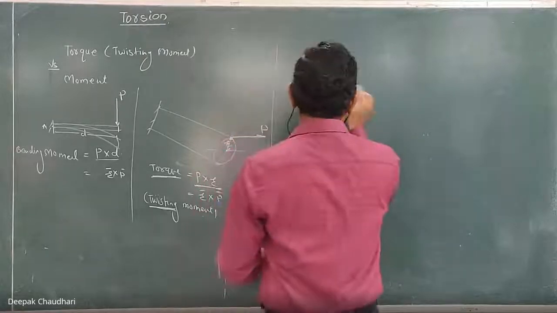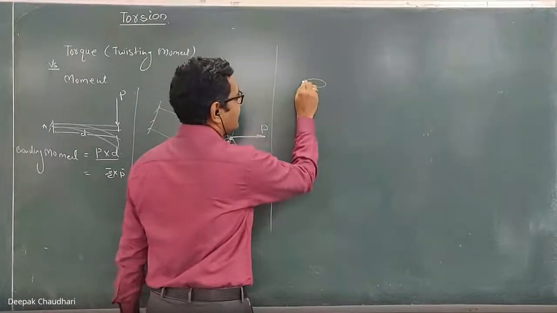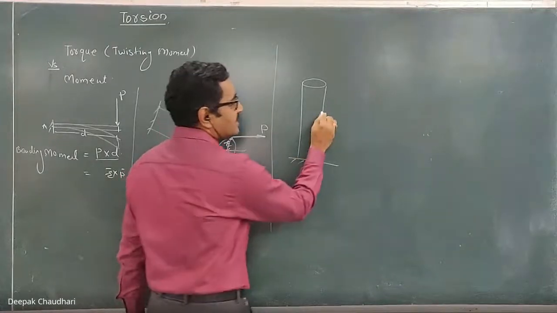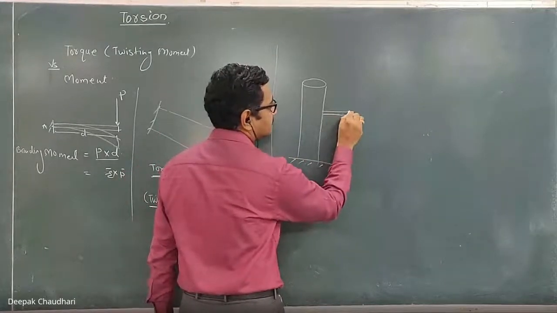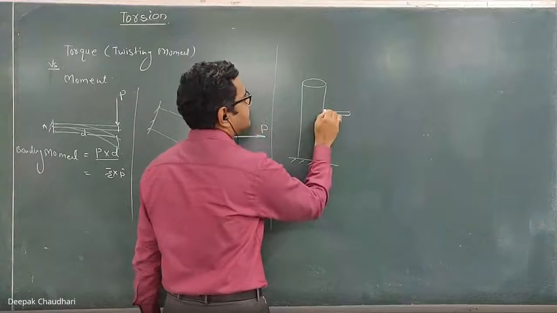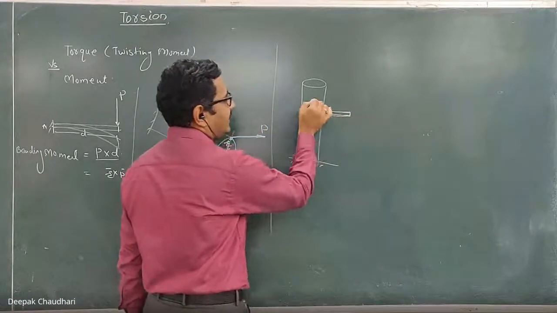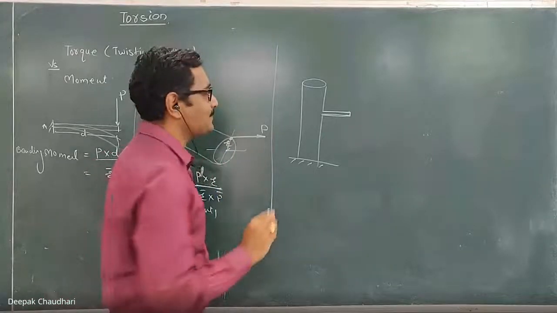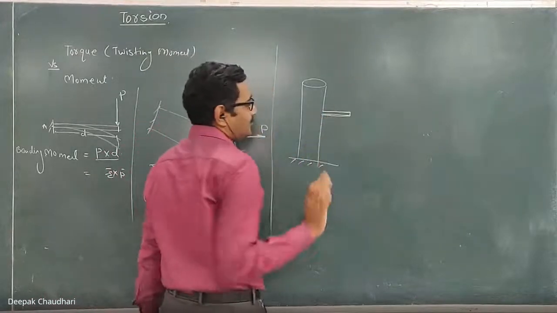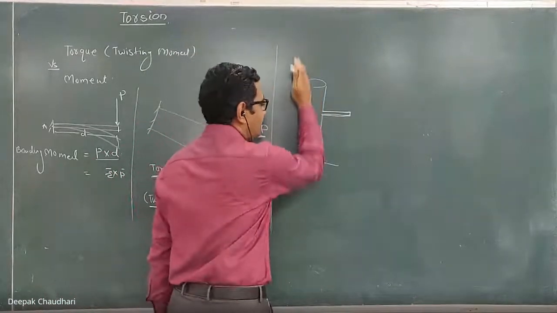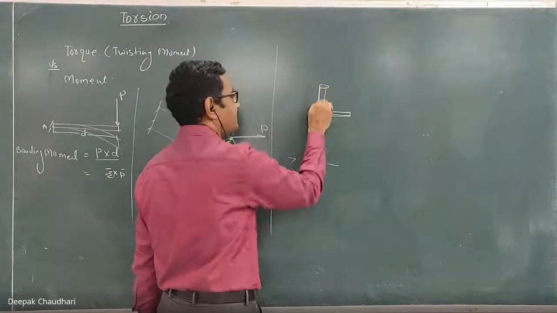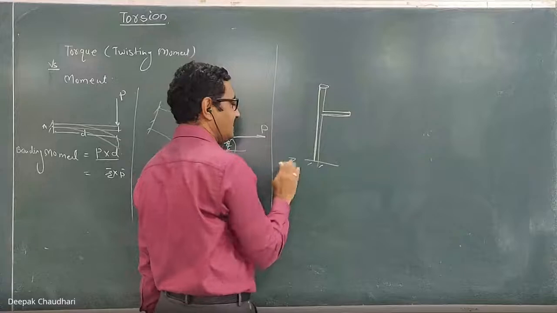For example, let's consider this is one pole fixed at the bottom, and one horizontal arm is welded to this pole. Let's imagine it is strong enough. This is the rigid body and this is the deformable body.